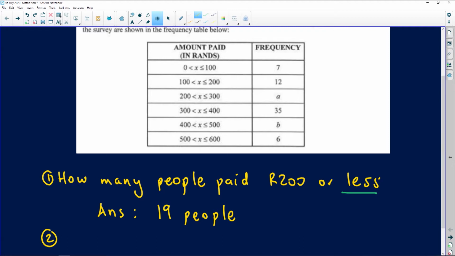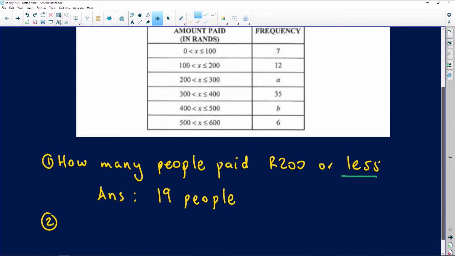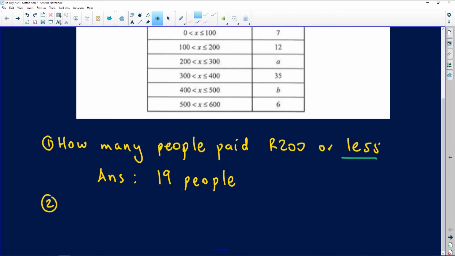Use the information above to show that A is equal to 24 and B is equal to 16. So we are required to show that A is equal to 24 and B is equal to 16. All right. Now, there are a lot of techniques we can use in attempting to find the value of A and the value of B.